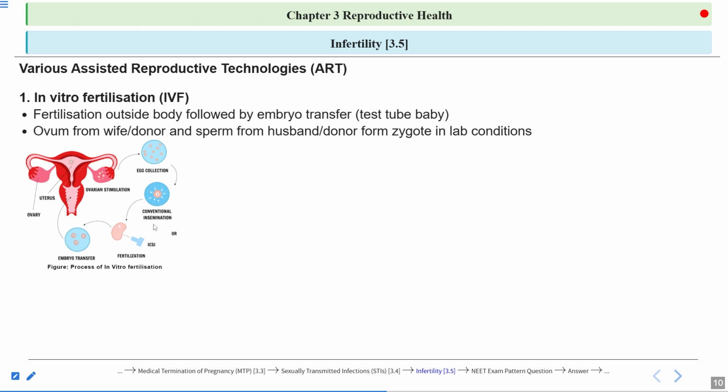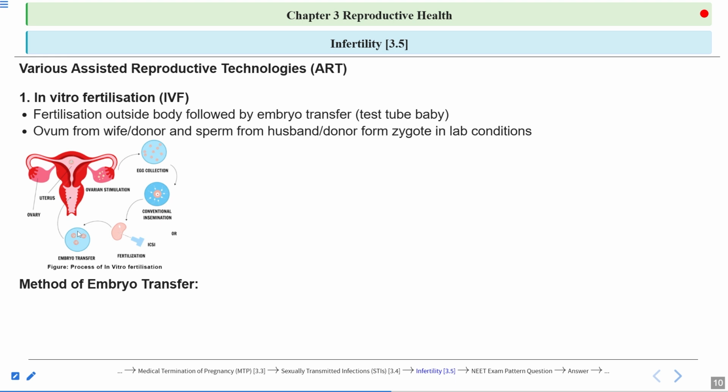So here the egg is collected, then the egg is fused with the sperms through the process of insemination or through ICSI. And then the fertilization occurs and the zygote is formed. The zygote will divide to form the embryo, and then the embryo is transferred into the uterus or into the fallopian tube.